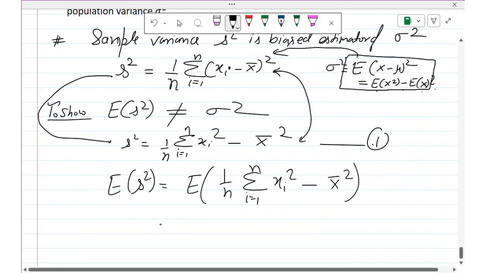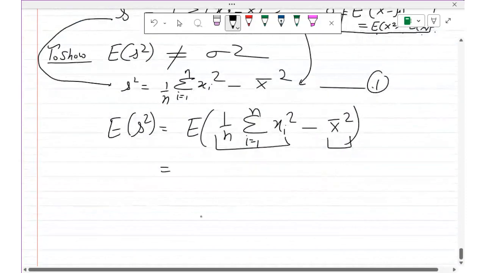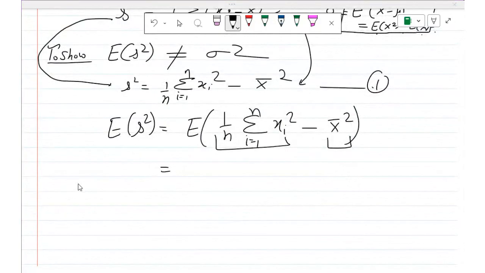Apply the properties of expectation: the expectation of the first minus the expectation of the second. Any doubt, students?